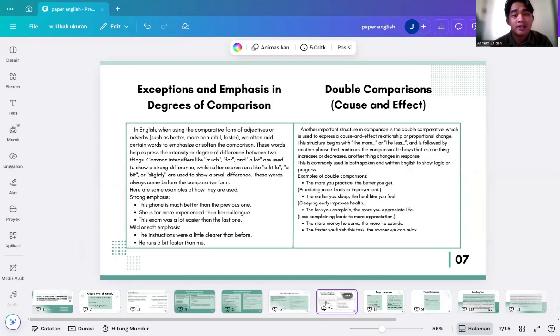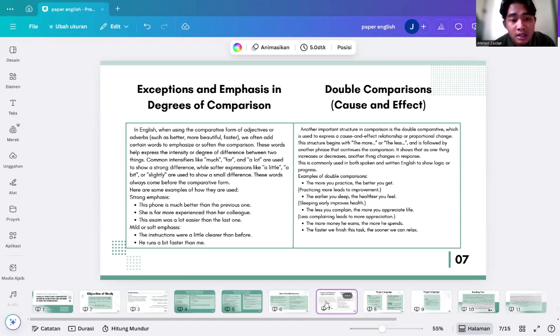And next is exception and emphasis in degrees of comparison. In English, when using the comparative form of an adjective or adverb, such as better, more beautiful, faster, we often add certain words to emphasize or soften the comparison. That helps express the intensity or degree of difference between two things.